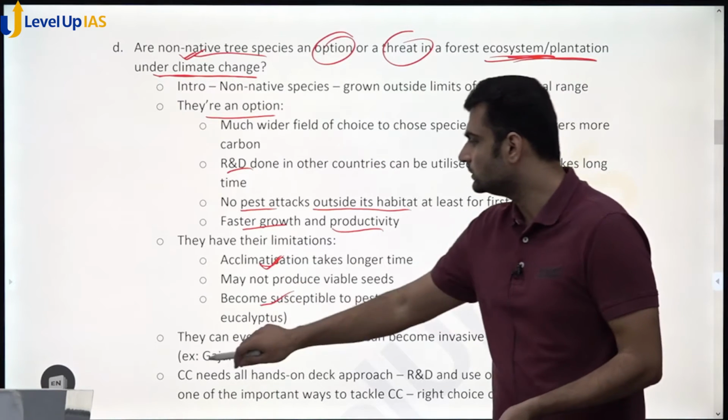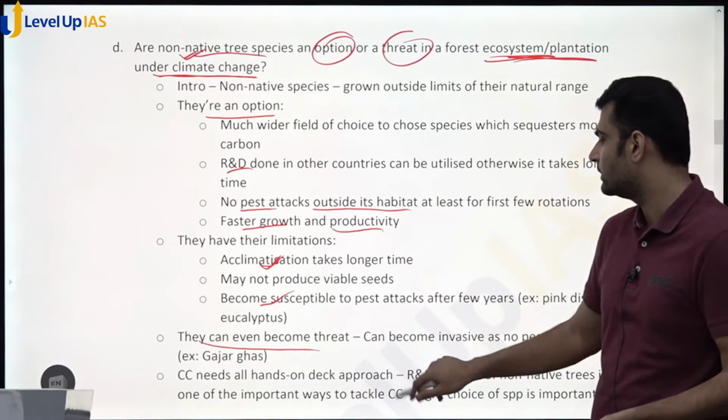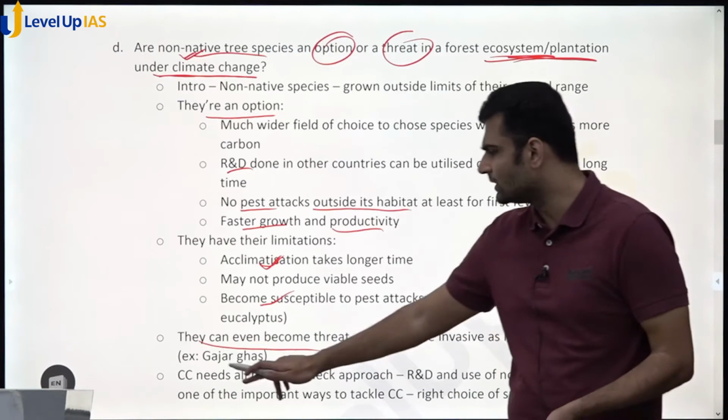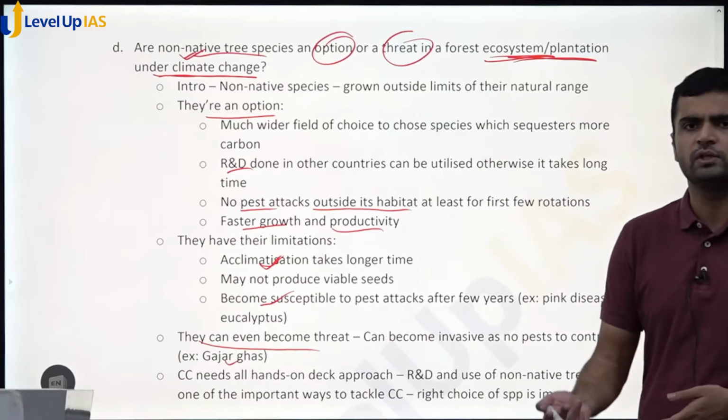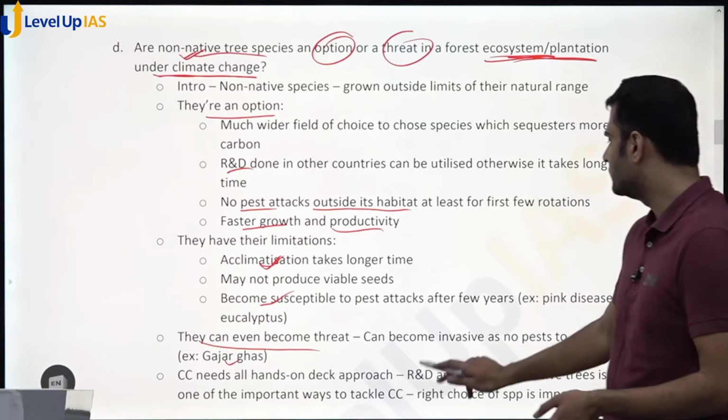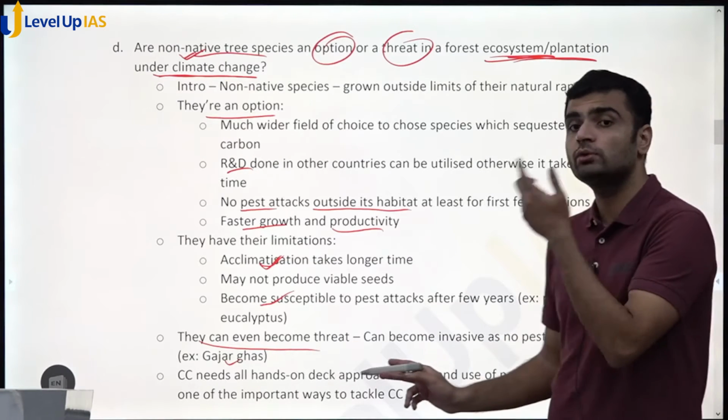And yes, the second part, they can even become threats. You can give an example like gajar grass or any invasive species. It can become invasive as there is no pest to control its population.